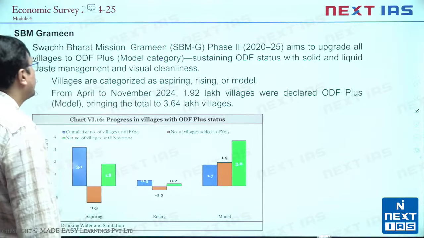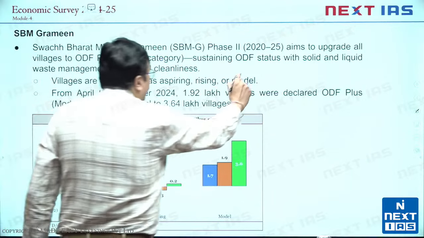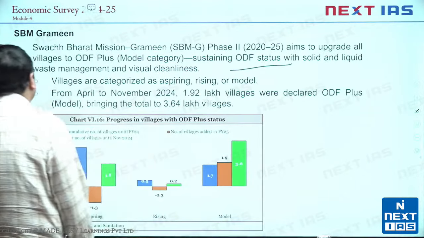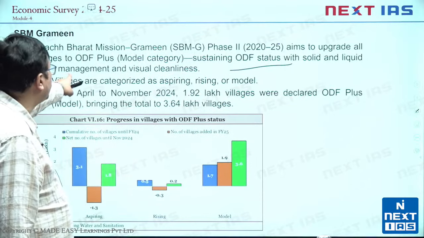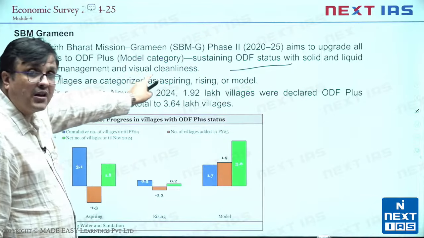Now coming back, so ODF open defecation free status sustain करने के साथ साथ solid and liquid waste management को ध्यान रखना और visual cleanliness पे ध्यान देना.